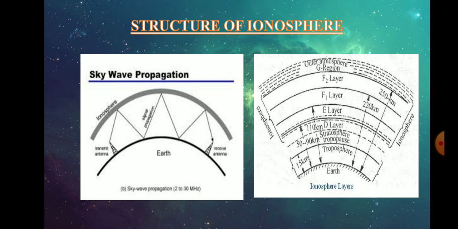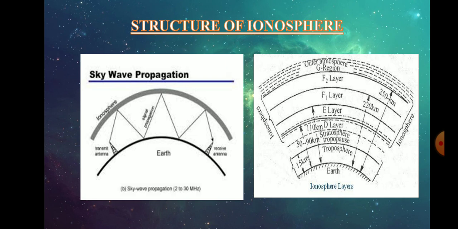For this reason, high frequency communication is not possible. Its critical frequency is 100 kilohertz, and the D layer is also known as the absorbing layer for short wave signals.